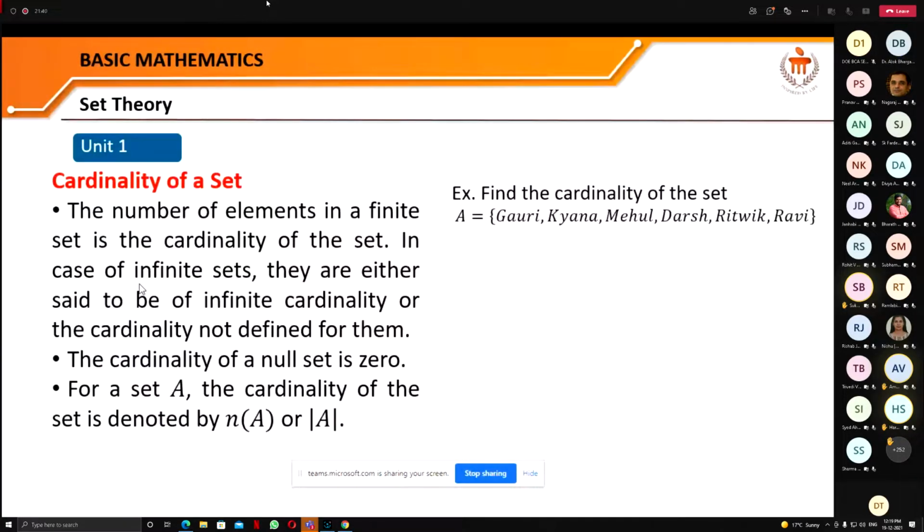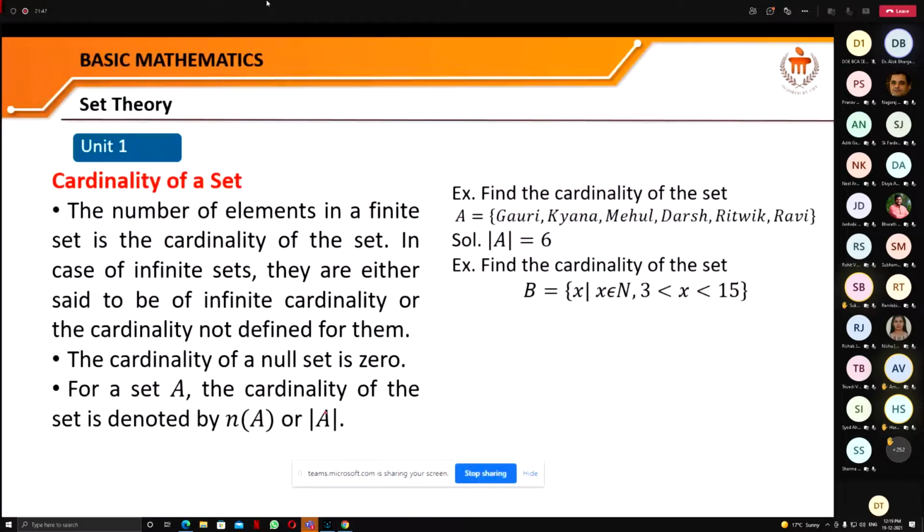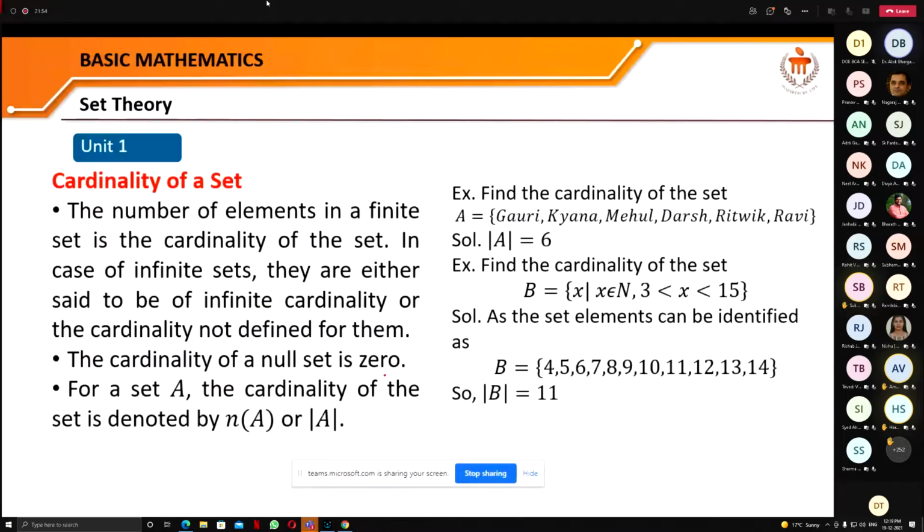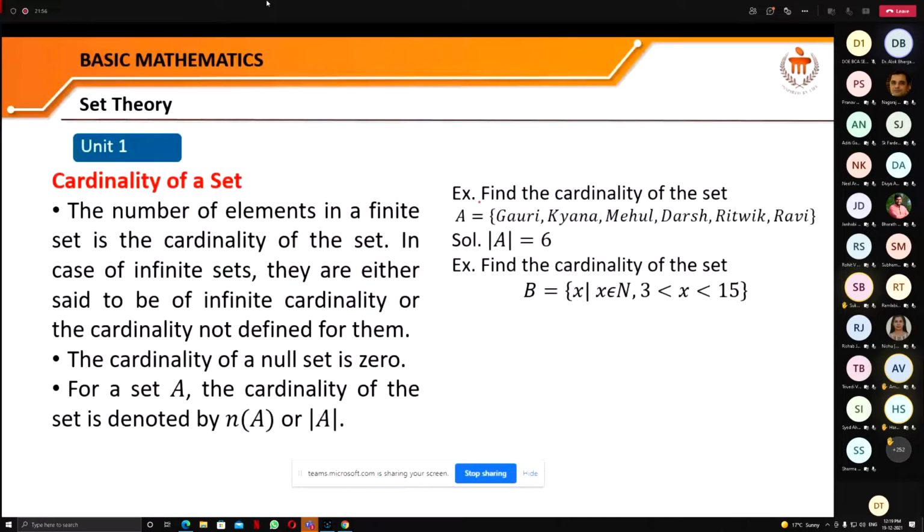For a set A, the cardinality is denoted by n(A) or modulus of A. For example, find the cardinality of this set, which contains the names Gauri, Kyana, Mehul, Darsh, Ritvik, Ravi. How many elements are there? 1, 2, 3, 4, 5, 6. So the cardinality of this set A is 6.